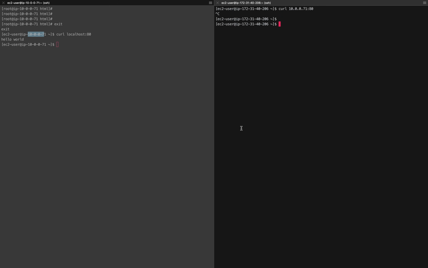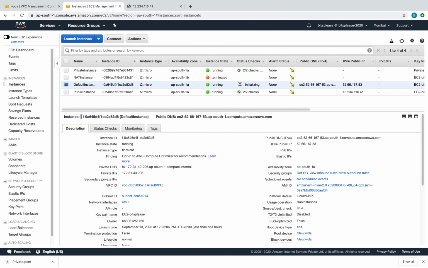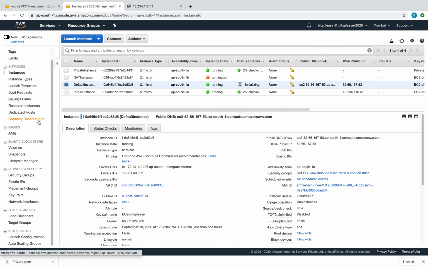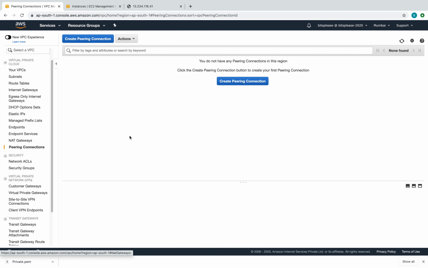Because right now these two instances are in two different VPCs, and our whole objective is to make them talk to each other. Sweet. So for that we'll have to do peering. Let's go to VPC peering. Where is peering? Let's go to the VPC console, go to VPC peering here, and let's create a peering.